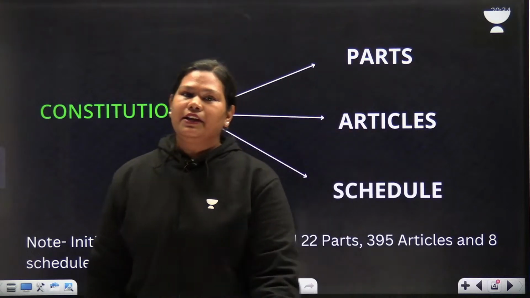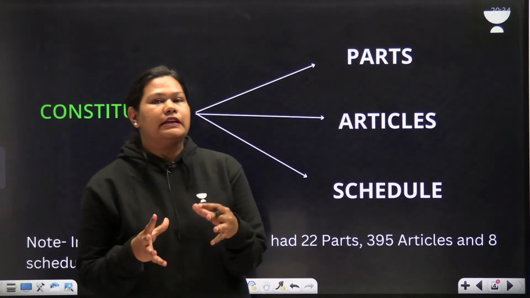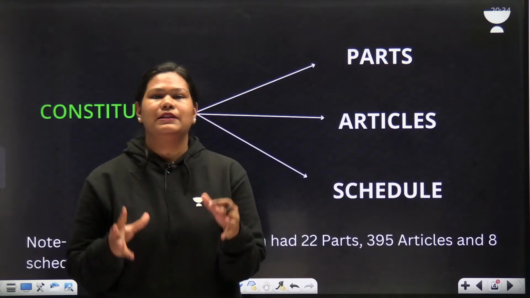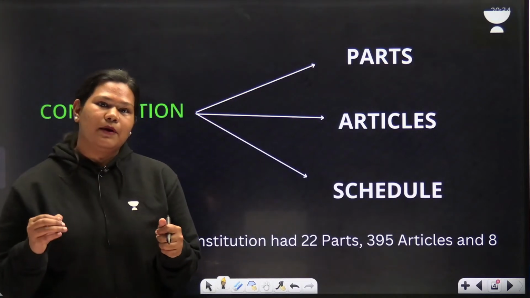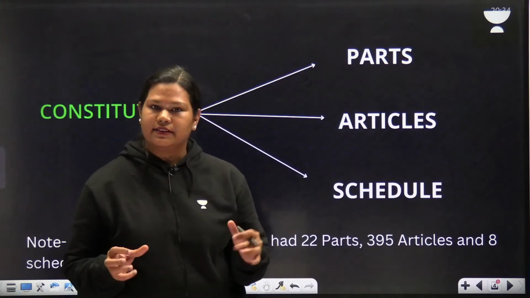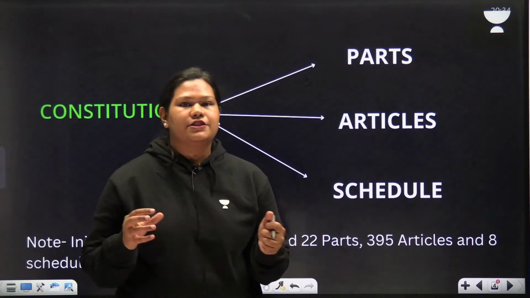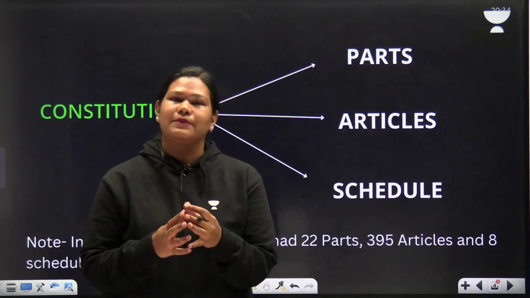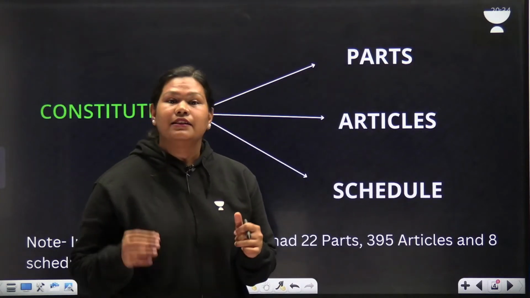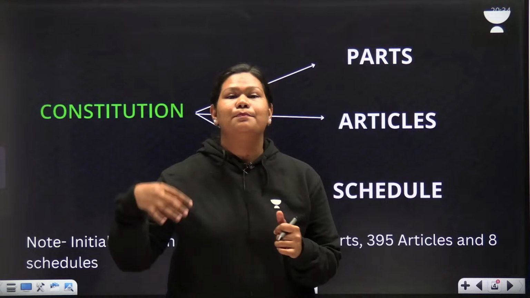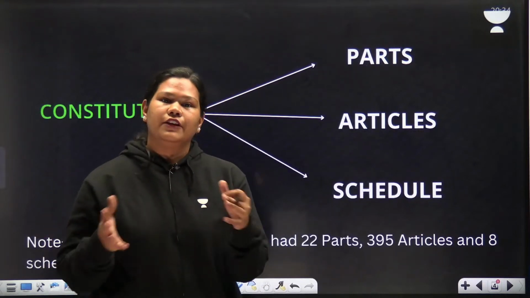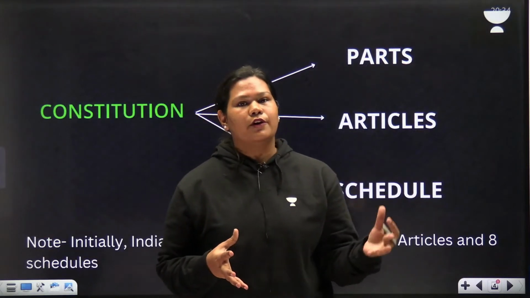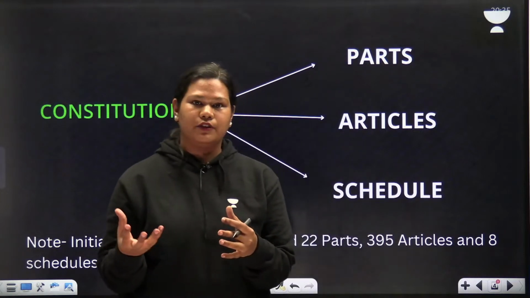As I mentioned in my introduction, the Constitution contains parts, schedules and articles, and we need to understand the difference between these three things. In the previous session, I mentioned that when you start with the Constitution, the first page you read is the preamble itself. The meaning of the word preamble is preface or introduction. We know the adjective used for the preamble: the identity card of the Constitution.